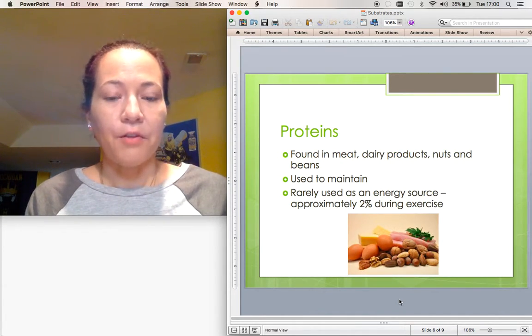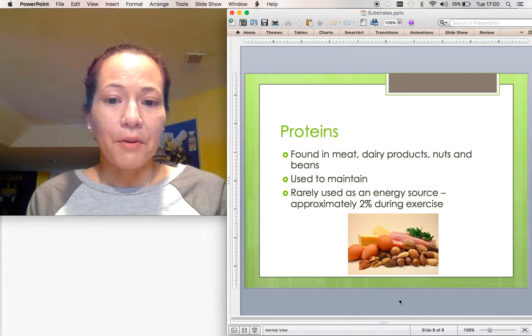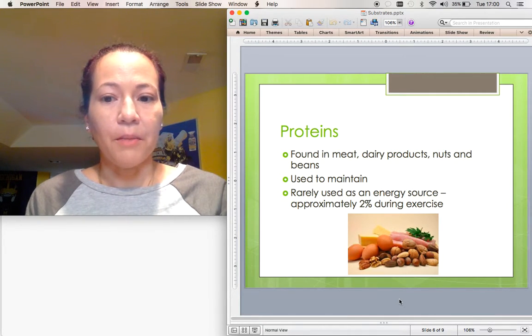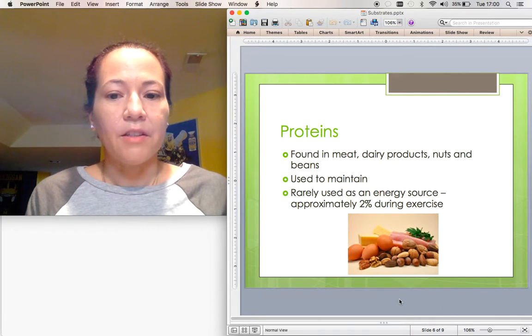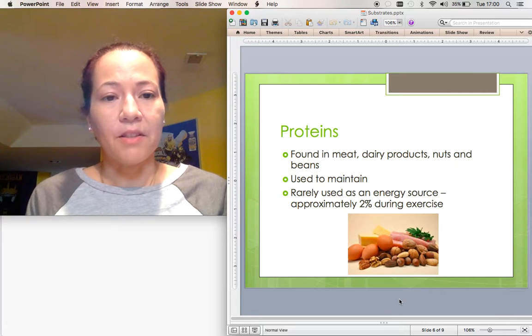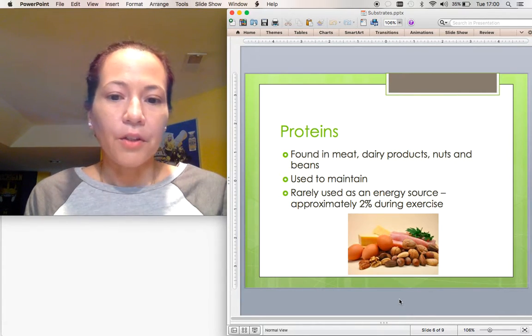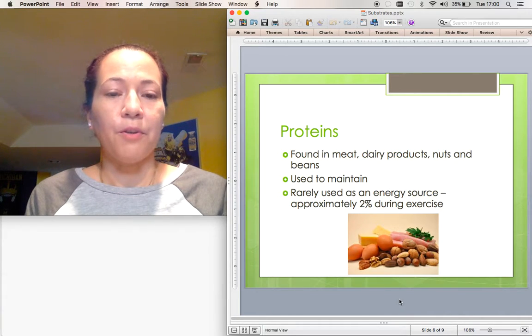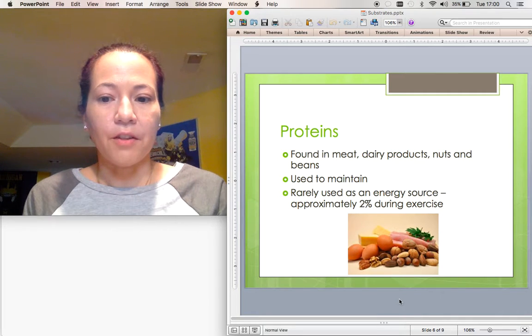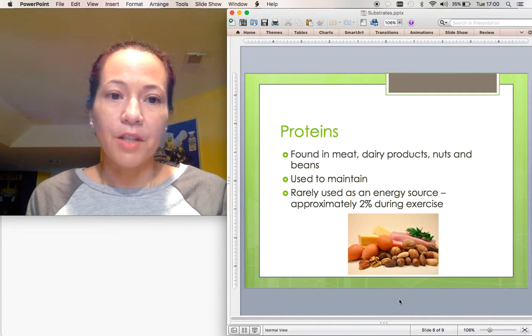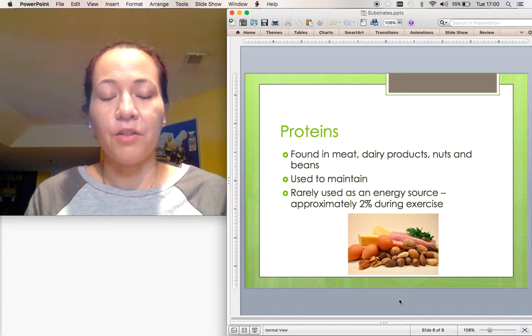Proteins represent the final nutritional substrate. Dietary proteins can be found in food sources such as meat, dairy products, nuts, and beans. Because they aid in the maintenance of our body's bones, skin, muscles, and other organs, they are rarely used as an energy source by our bodies. Only 2% of our energy typically comes from proteins during regular exercise. However, with extended and intense periods of exercise and nutritional deprivation, up to 10% of our energy can come from proteins stored within the body.